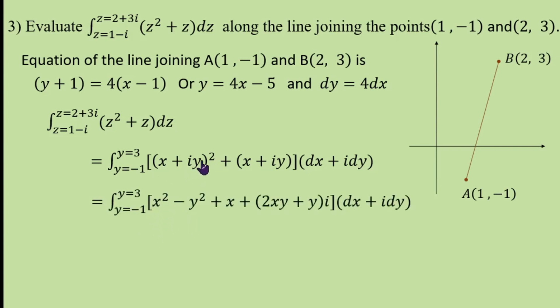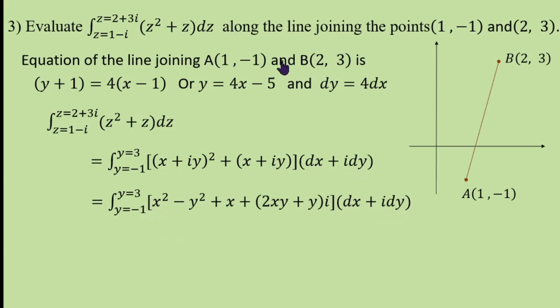Now x plus iy whole square is x square minus y square plus, the real part is x, imaginary part is 2xy plus y, 2xy plus y into i, and dx plus i dy.